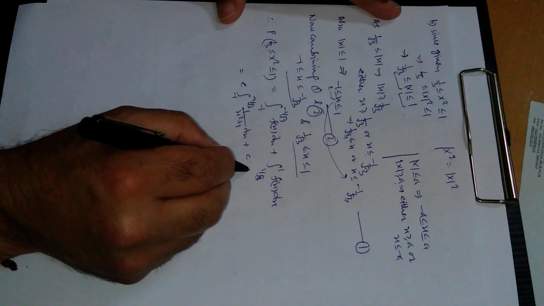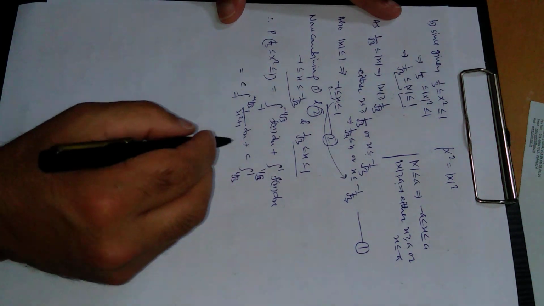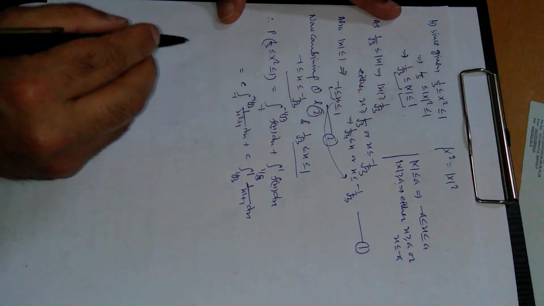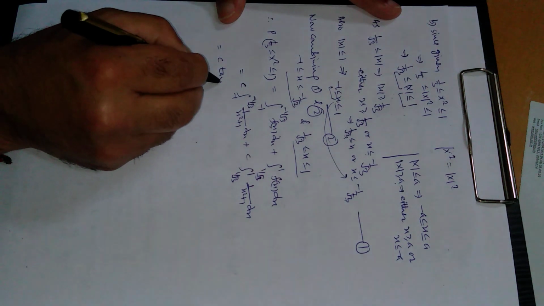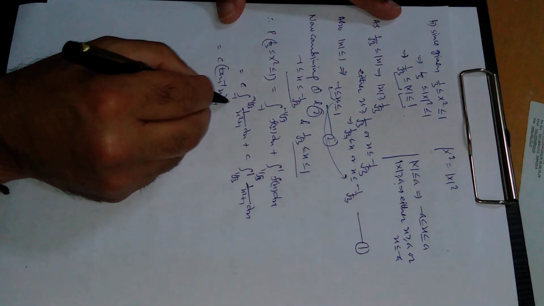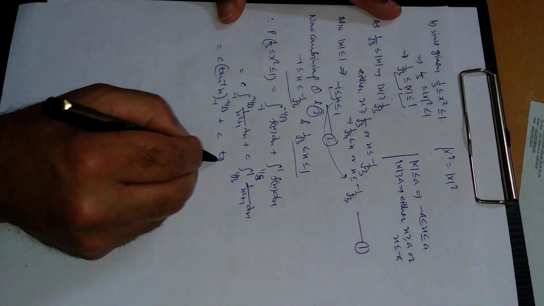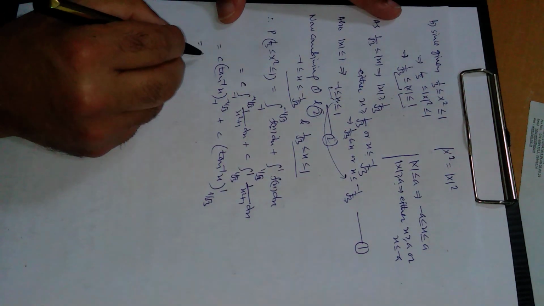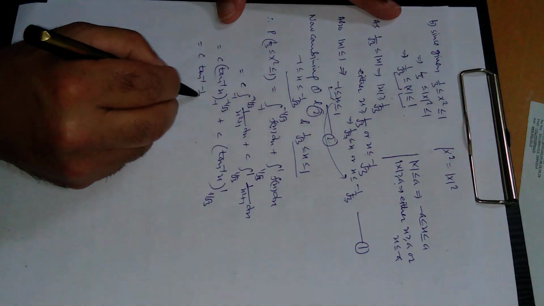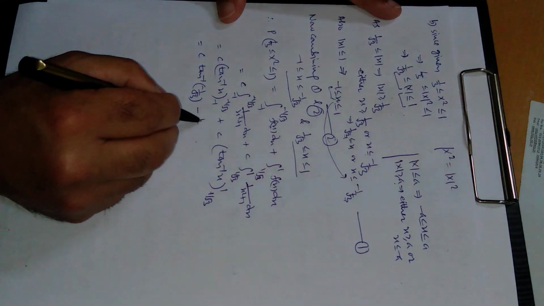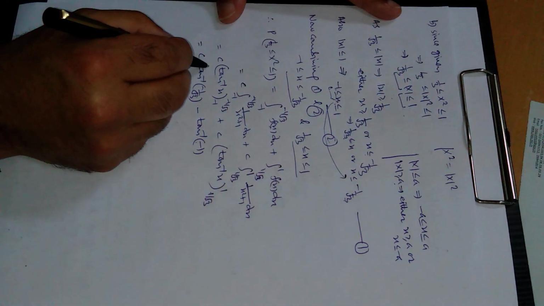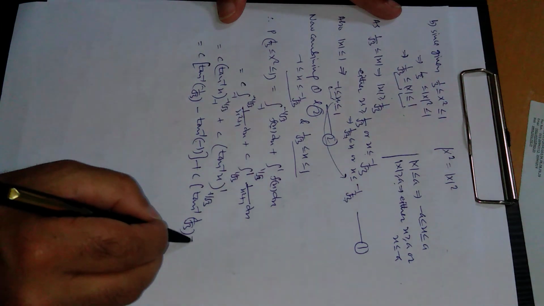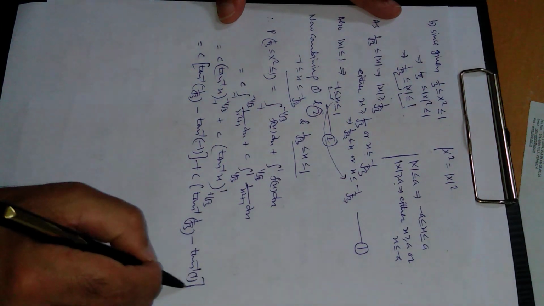c is a constant, again the integral from 1 upon square root of 3 to 1 of 1 upon x square plus 1. I have just substituted the value of f of x. Now integrating, this is tangent inverse of x from -1 to -1 upon square root of 3, and this is also tangent inverse of x from 1 upon square root of 3 to 1. Substitute the limits. Upper limit, tangent inverse of -1 upon square root of 3 minus tangent inverse of -1. Similarly, this is tangent inverse of 1 upon square root of 3 minus tangent inverse of 1.